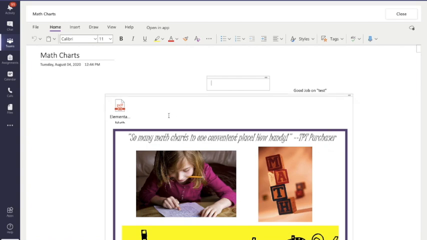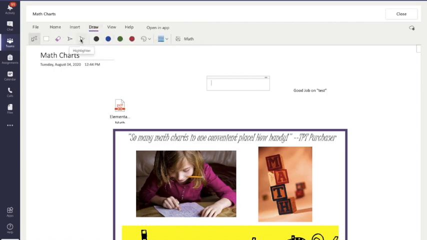That's right. And so there's two different ways that you can write or draw on these papers in this app. I'd say you're going to go up here and go to draw. Now, if you have a stylus or you're on a tablet and it's easier to write with your finger or that stylus, I would say go ahead and use the draw or the marker or the pencil. That's what it is. Sorry, guys. The pencil. You can pick whichever color you want that pencil to be, as long as we can make out your writing.